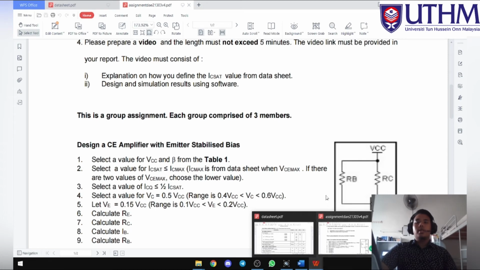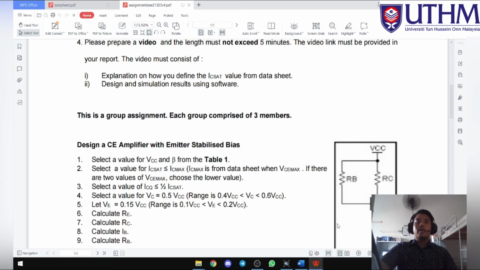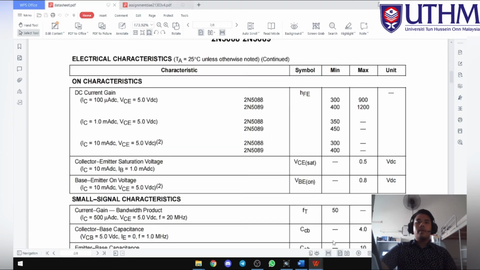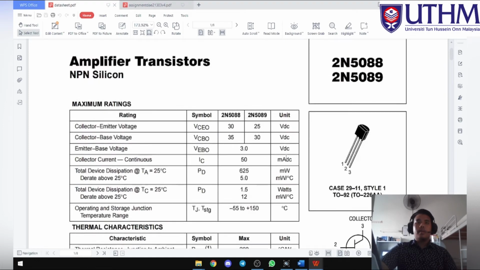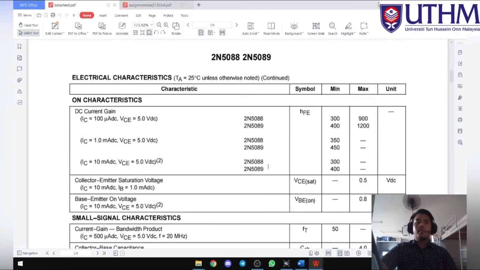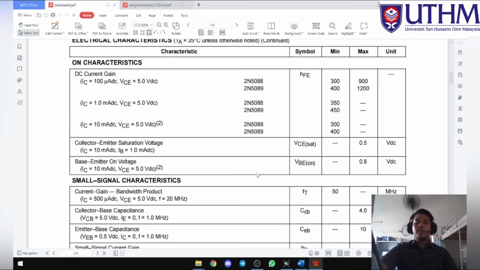Okay, I will present about the data taken on the data sheet. This is our data sheet. We obtained the data sheet from Google.